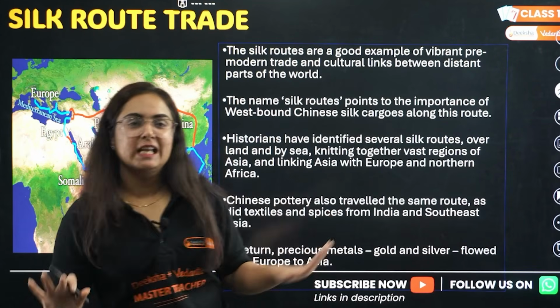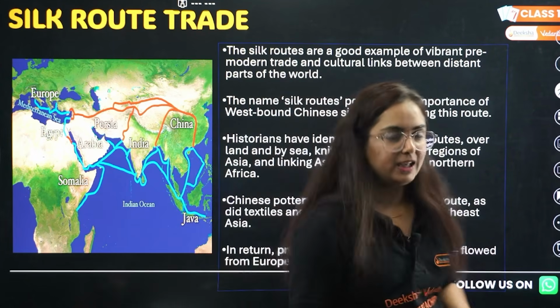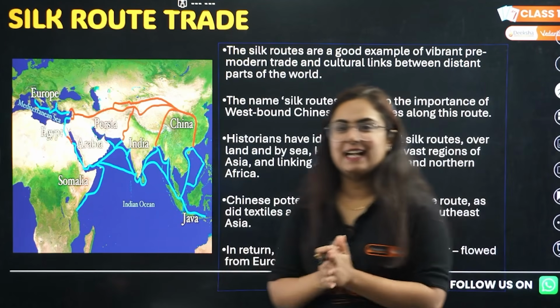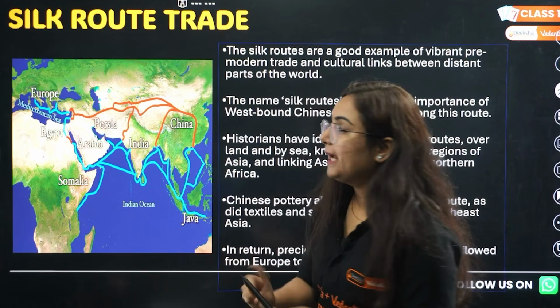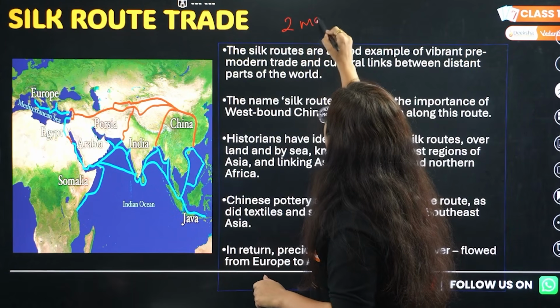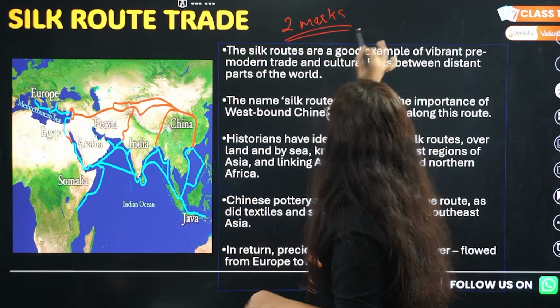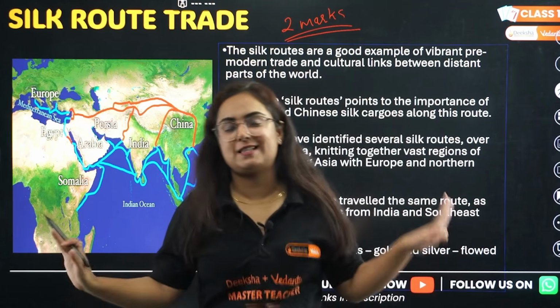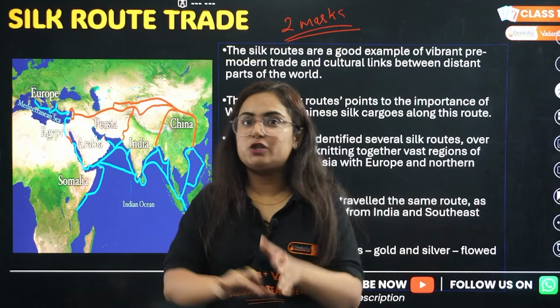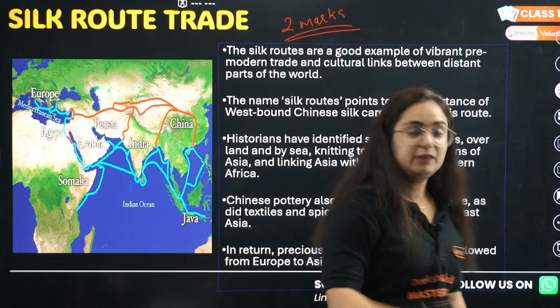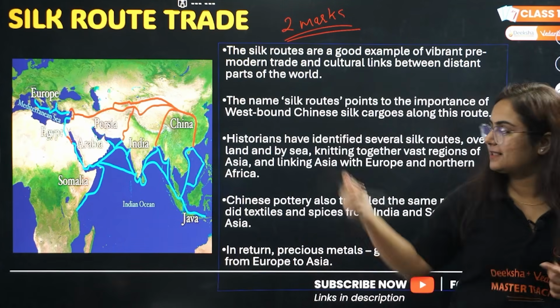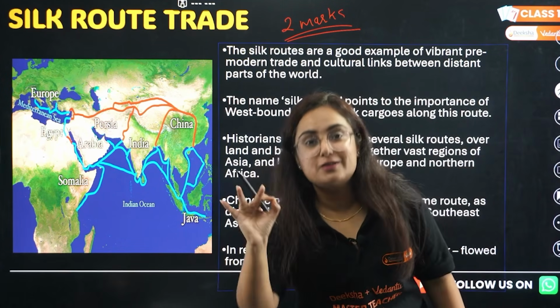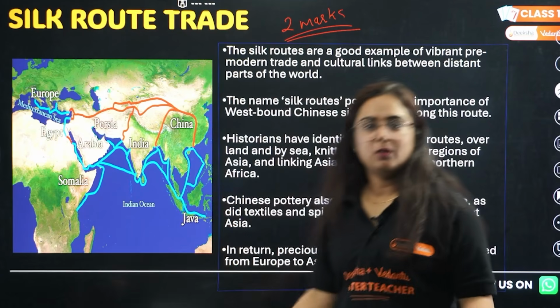Feeling happy? Now moving to the next chapter of history. Now two chapters are easy, and that is the Silk Route. It is for 2 marks, right? Trust me when I say that you are going to see this question in your exam for sure. Even if you pick the question paper of 26, you will see this question as your first 2-marker question. So what is the Silk Route?